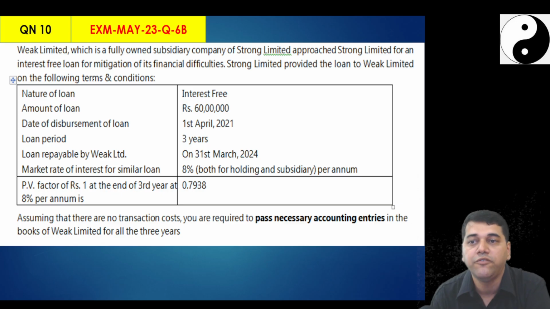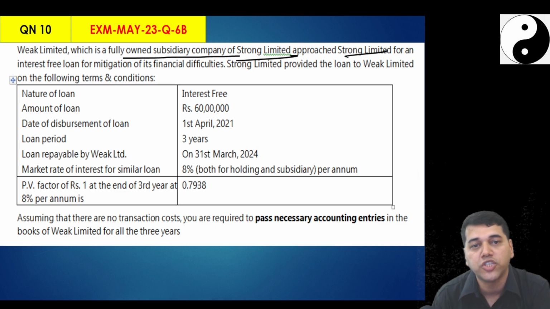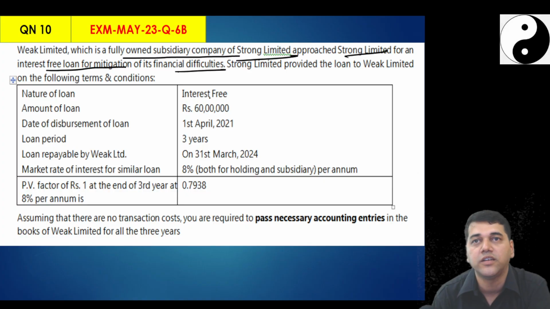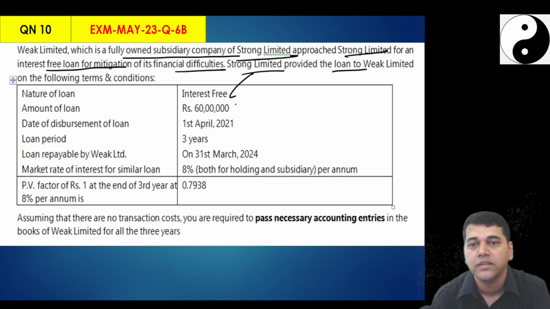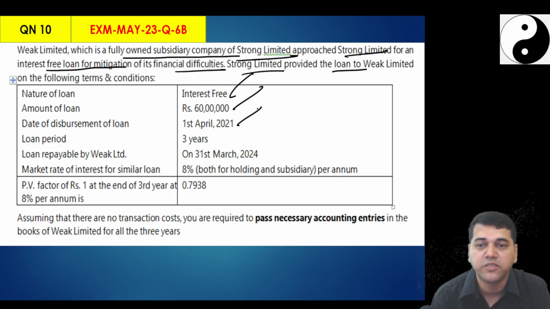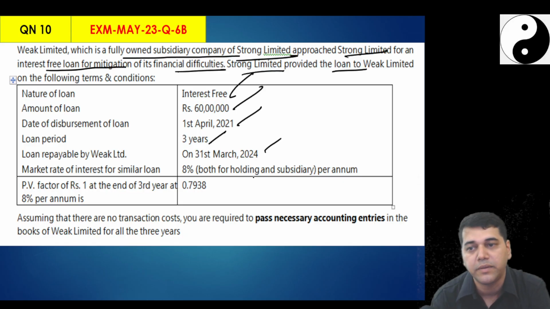Now you read this. Weak Limited is a fully owned subsidiary of Strong Limited. It approached Strong Limited for an interest-free loan for mitigation of financial difficulty. Now who approached whom? Son approached father. Strong provided a loan to Weak, interest-free, off market. 5 crore is turned to be 60 lakhs. Date of disbursement they have given. Term is 3 years. Repayment is so and so.